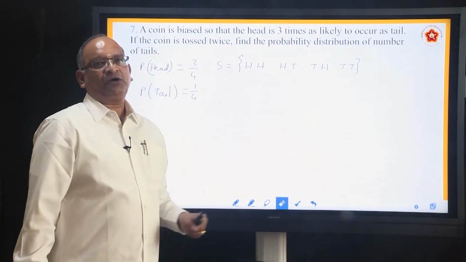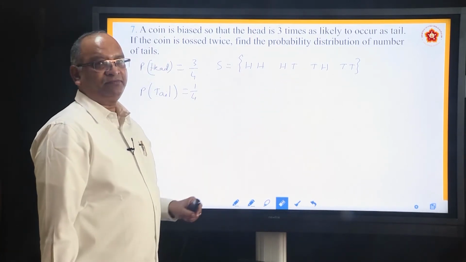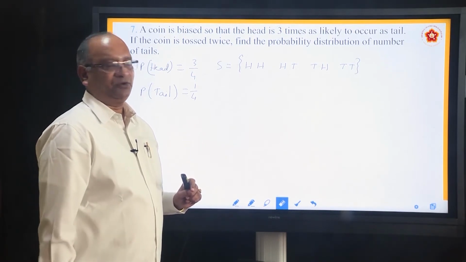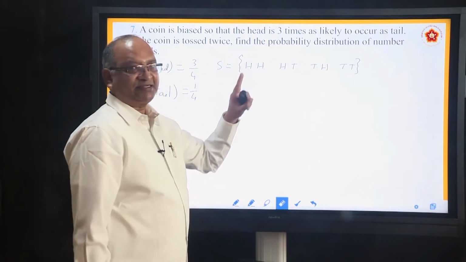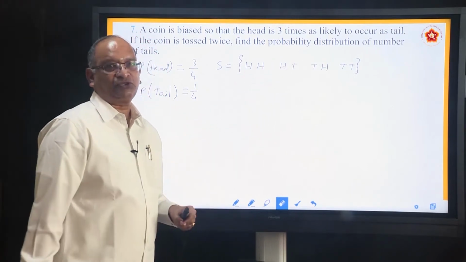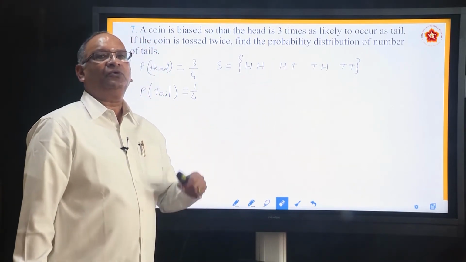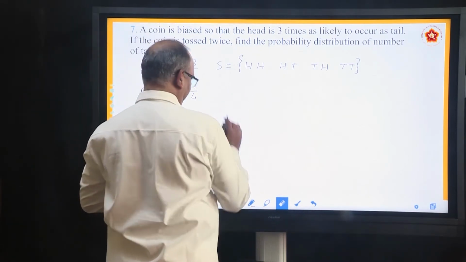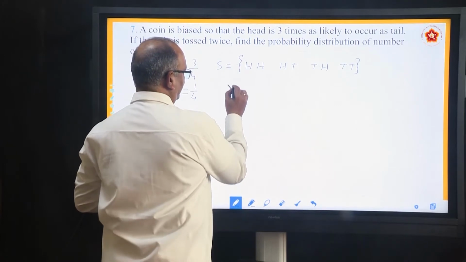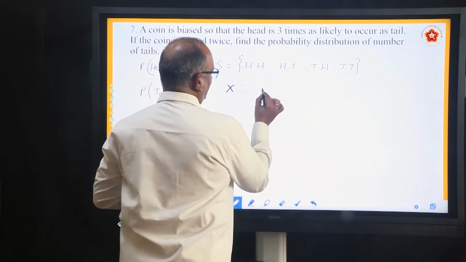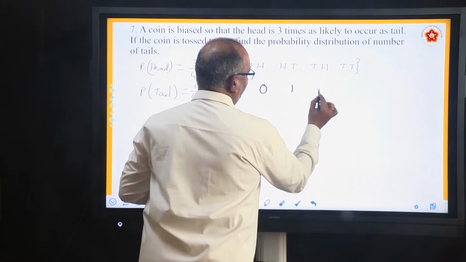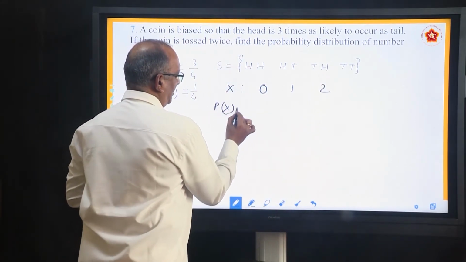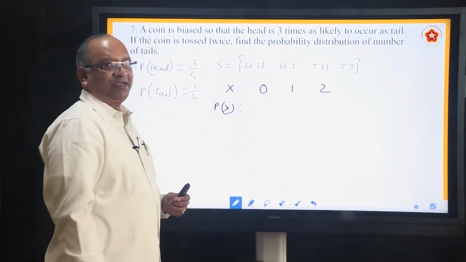When you look at these outcomes, the first one says only heads, no tails. So, number of tails is 0. In these two cases, it is 1 and 1, and the last one it is 2. So, what values can the random variable X take? X can take values 0, 1 and 2.